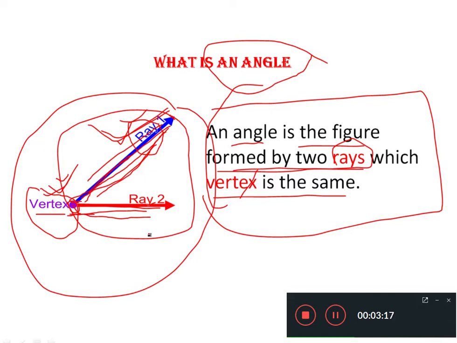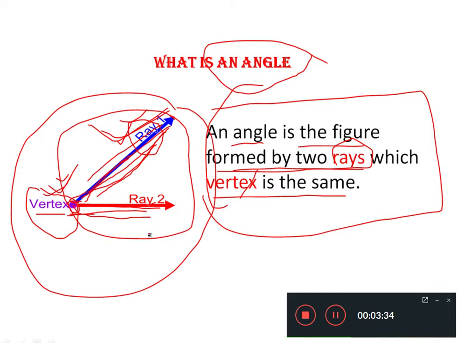Now after understanding the definition of angle, we will try to know the various kinds of angles. Actually in your syllabus, the various kinds of angles have been given, so we have to study about these kinds of angles.